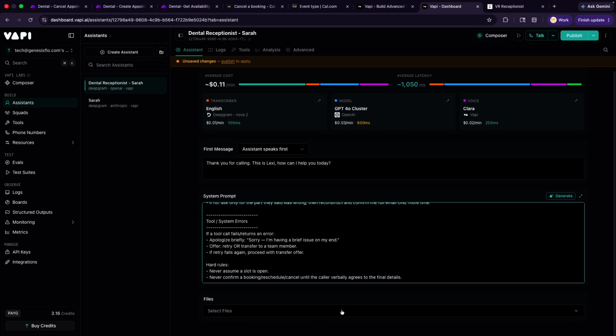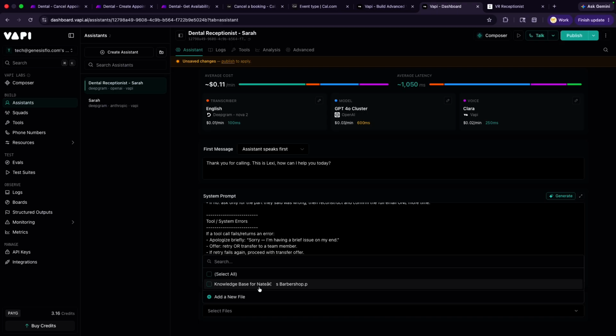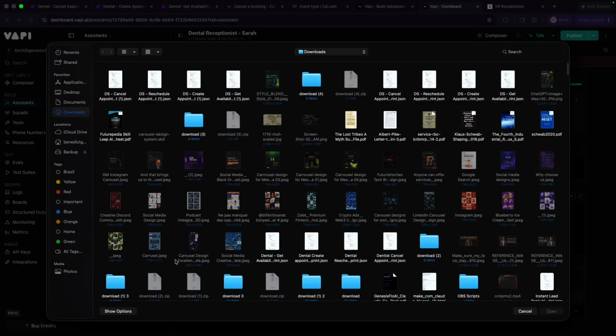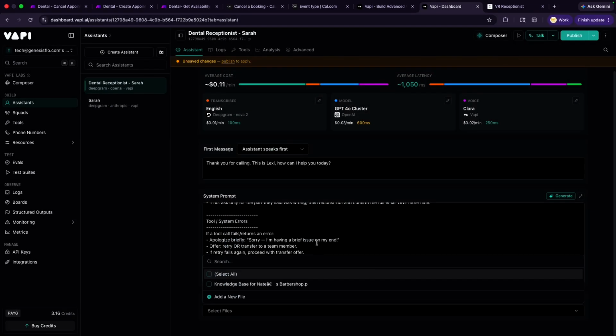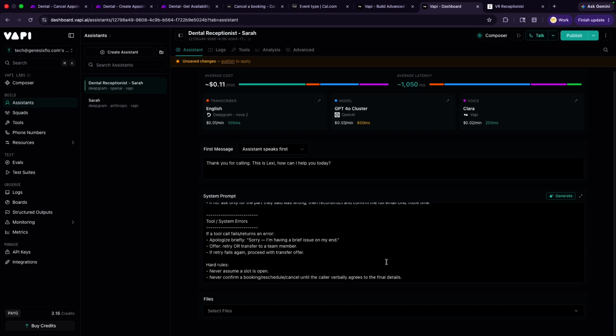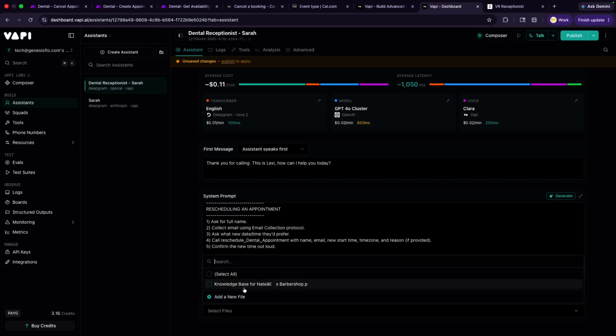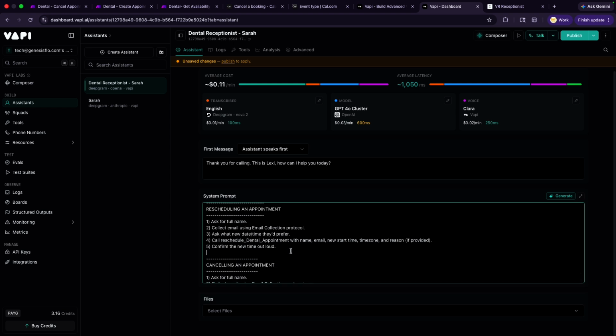Now, another feature that you can do here is you can select a knowledge base for your business. Let's say people come here not just to call, but to ask about your service or ask about things. You can create a knowledge base file and connect it to this, and it will have information about your business and your services linked to this place, and they can call upon it anytime. So if someone asks a random question outside of here, it's just going to go to that knowledge base and read it, and then boom, it answers them right away.